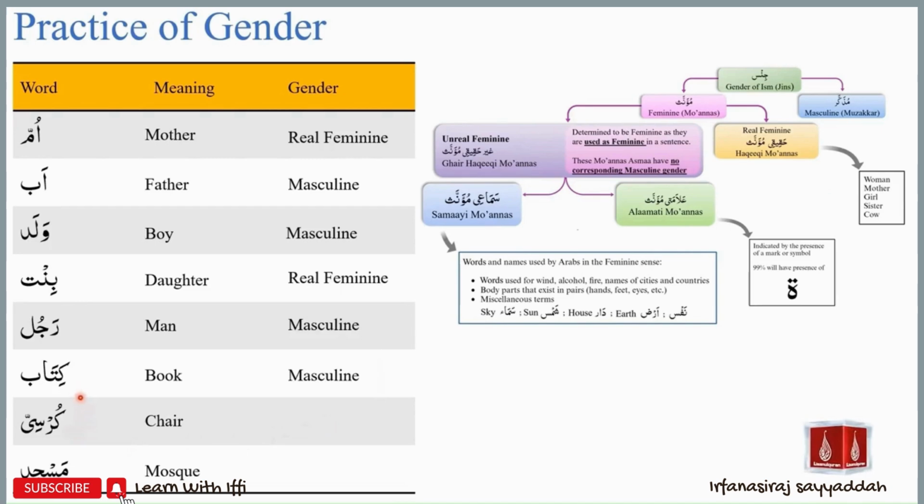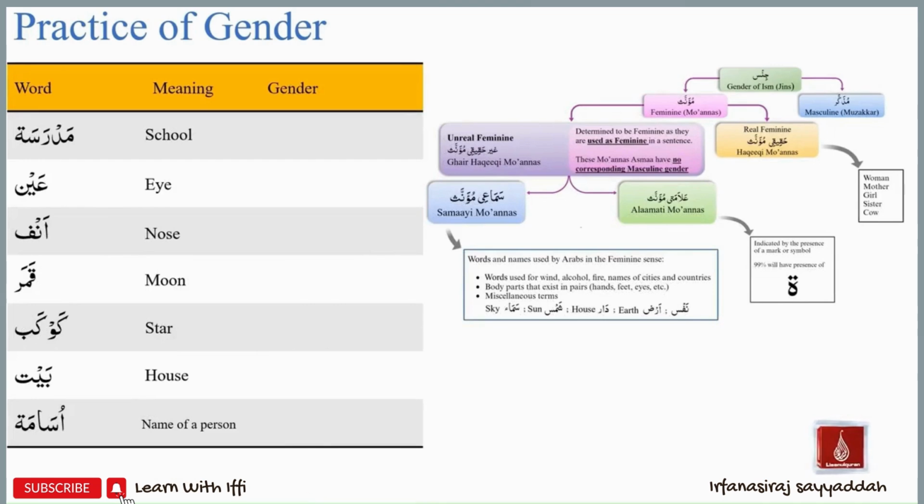Similarly, kursi, like kitab, also does not fall into any of the muannas or feminine categories. So kursi is masculine. Masjid or mosque is also masculine because it does not fall into any of the categories of muannas. We call kitab, kursi, masjid masculine because they will be used as masculine in a sentence.